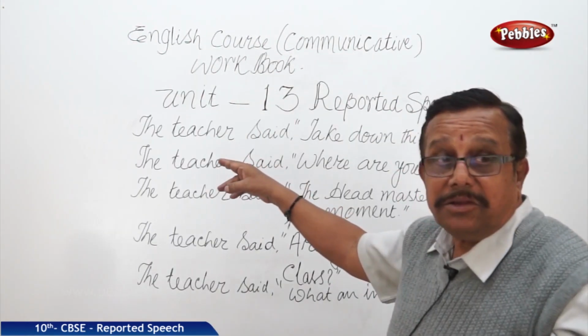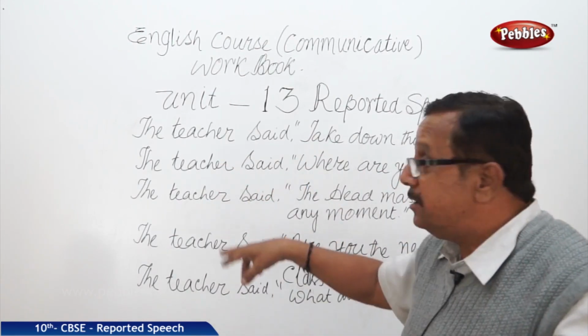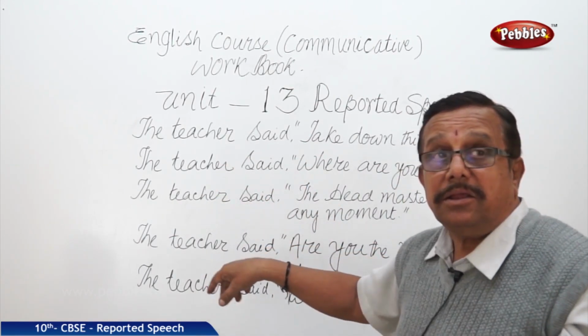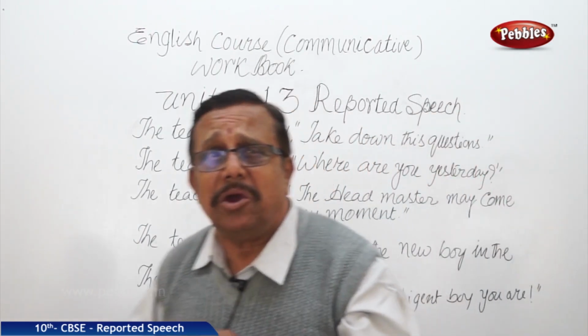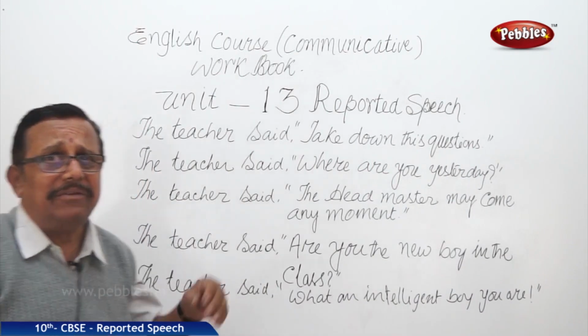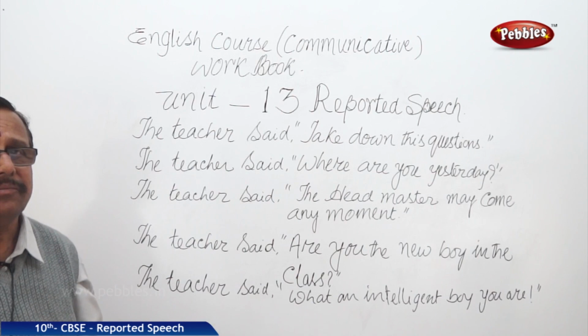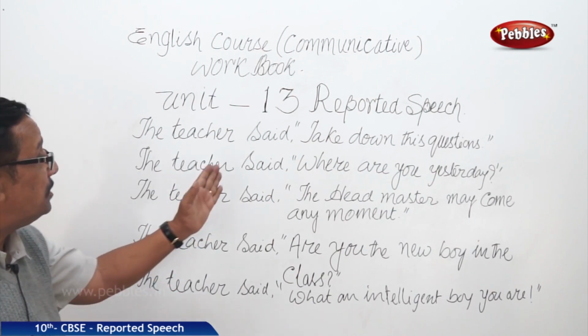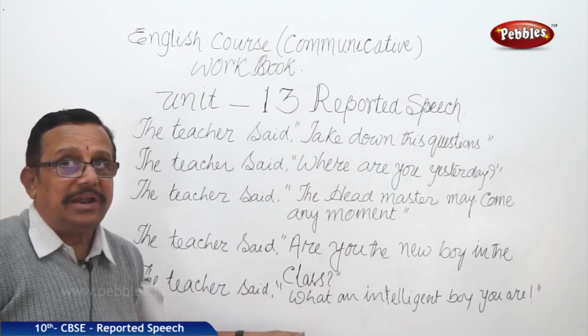Right? The teacher said. So what new thing have you written, sir? Everywhere it is the teacher said. What is the new thing? The new thing, when you see, is the spoken part. Everywhere it is different.